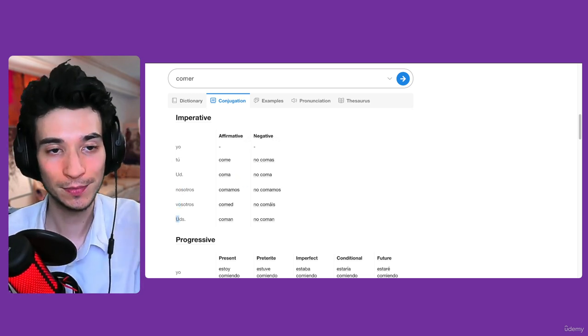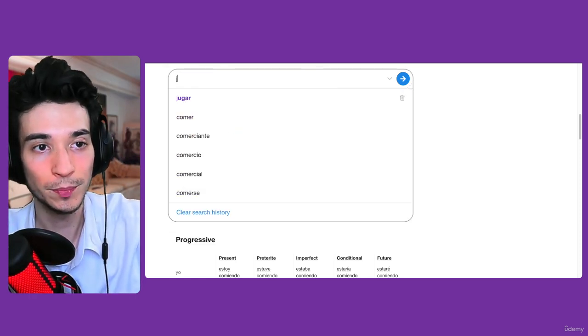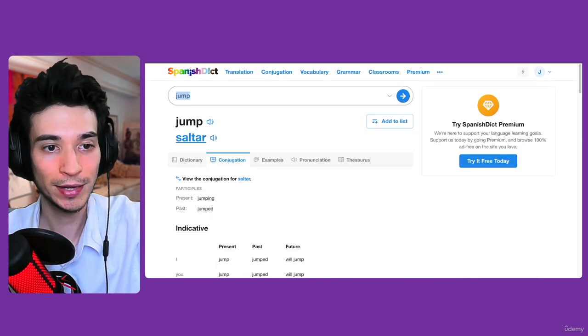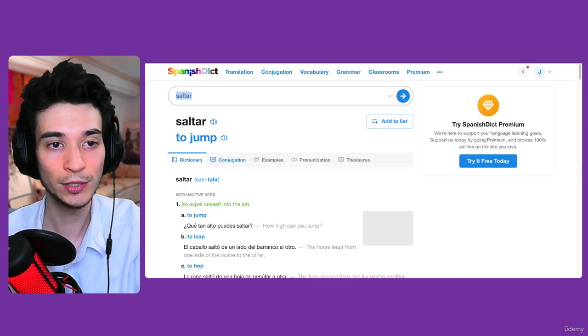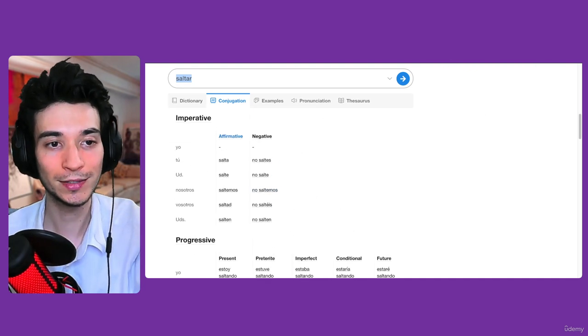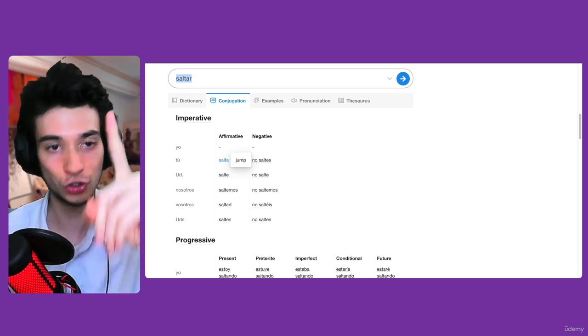So there are two types, affirmative and negative. For example, let's try jump. We write it, then we click on Spanish, and then conjugation. Affirmative, tú salta. So it's basically telling somebody, jump.